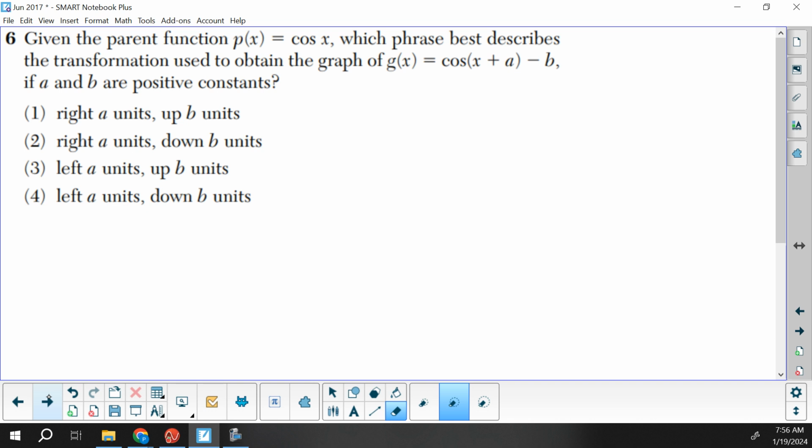For 6, they said A and B are positive. So if you add on the inside, that makes it go left. If you subtract at the end, that makes it go down. So if you're going left and then down, we would end up with choice 4.